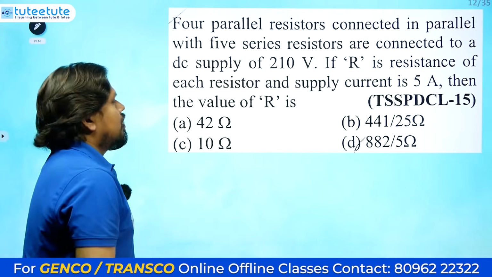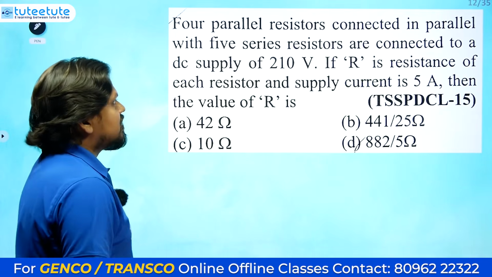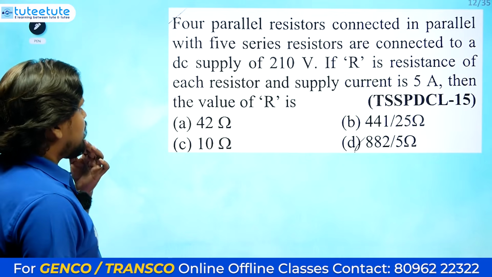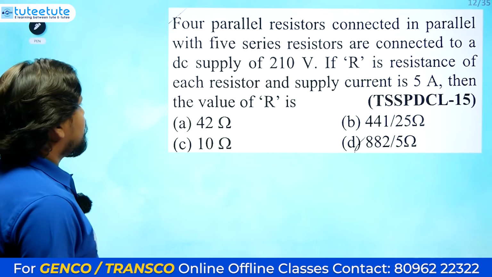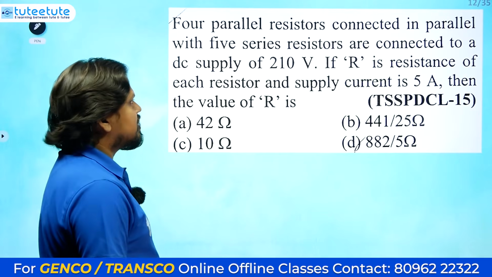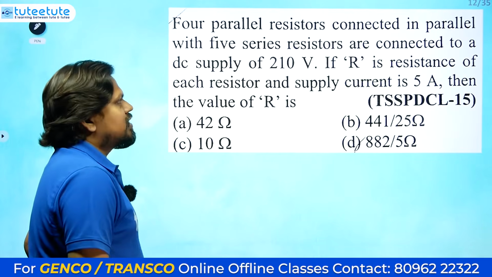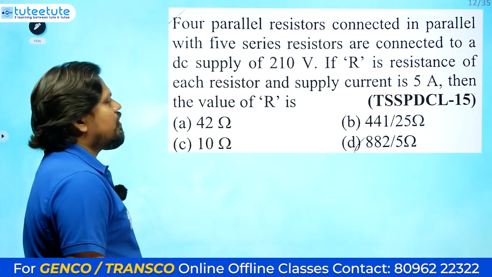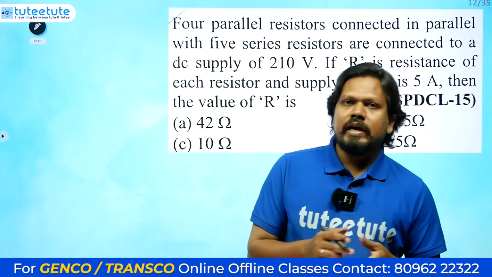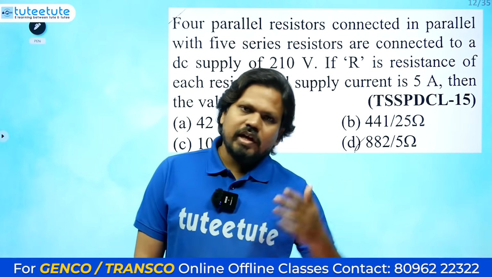Okay, the next question: 4 resistors connected in parallel with 5 series resistors are connected to a DC supply of 210 volts. If R is the resistance of each resistor and the supply current is 5 amperes, then the value of R is? They have given certain conditions for the connections, just to waste time.